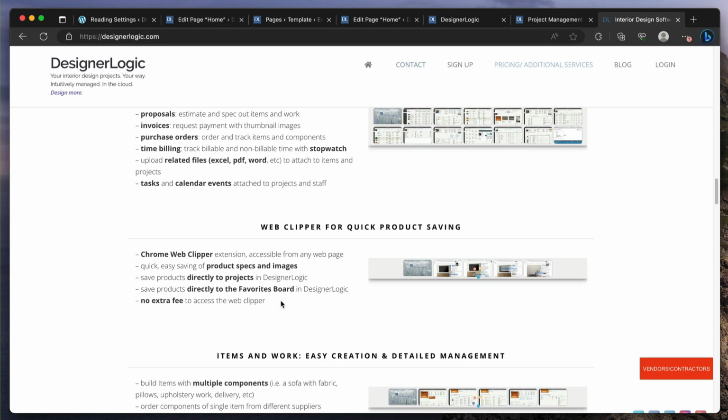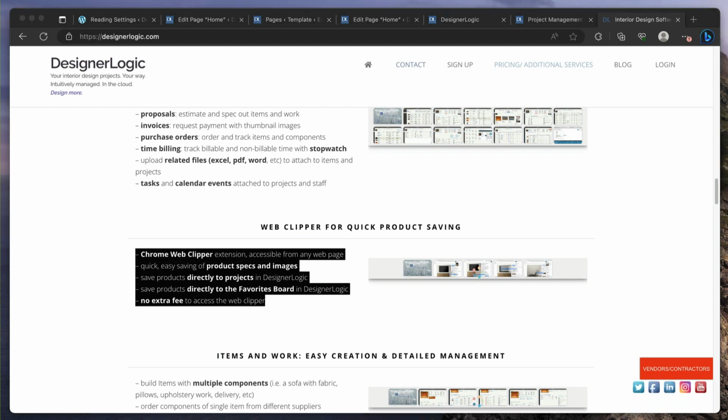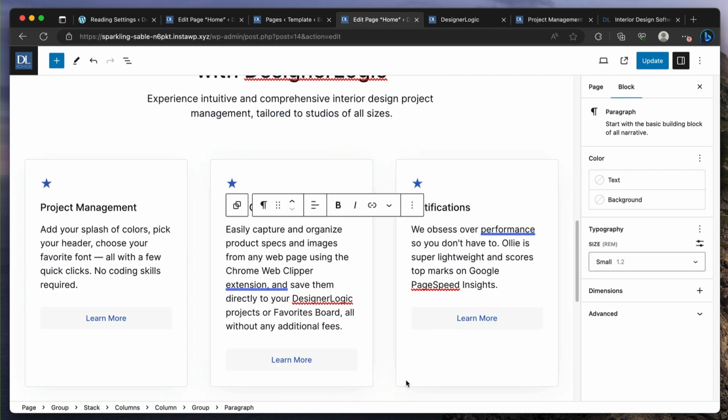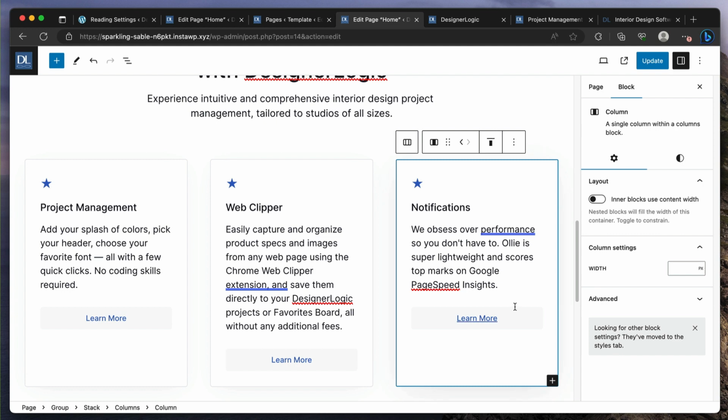So the web clipper thing, here it is. One, two, three, okay. So now I can go in here and say, right? So you see, capture organized product specs and images from a page using the clipper and then save into your designer logic projects. So it's just what they need to know. And with that, they could make a purchase decision. The rest is extra.